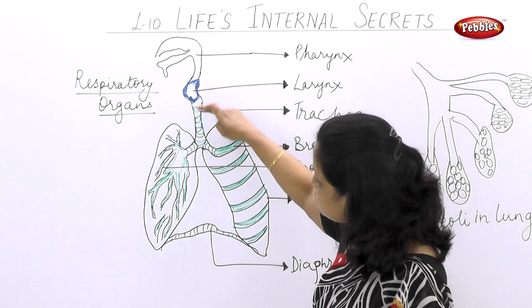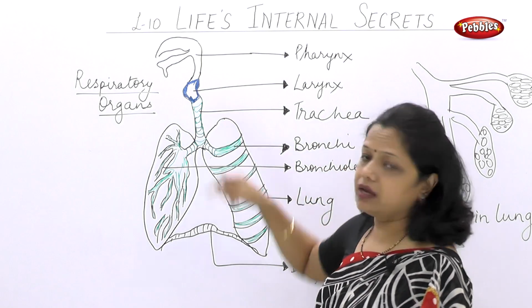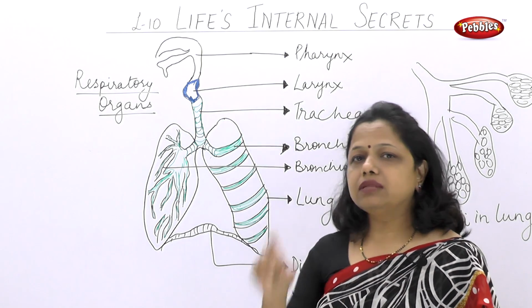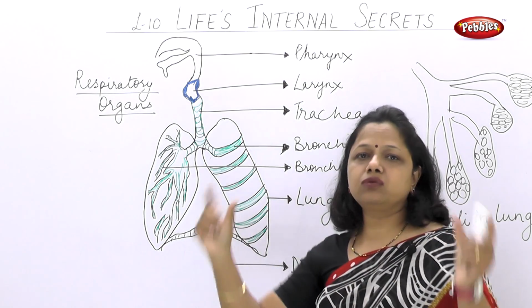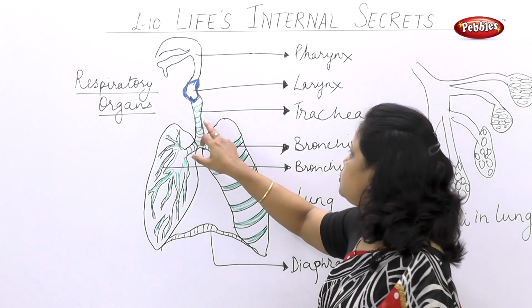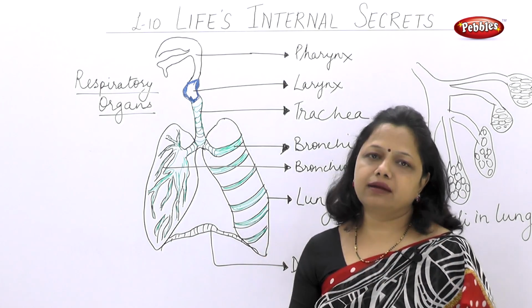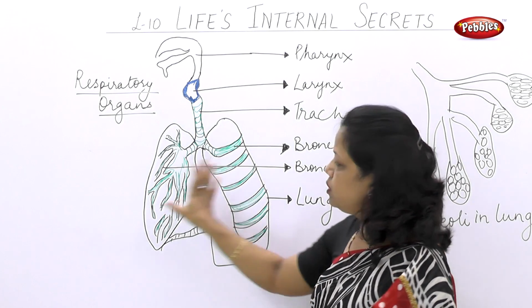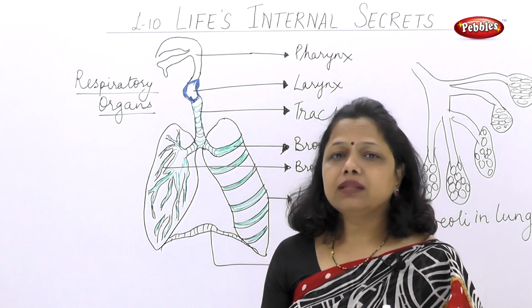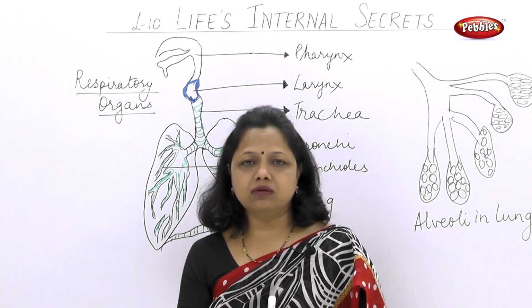Then it enters a tract which is called the trachea. It's a tubular structure. That tube is going to divide into two lungs, and this tube actually is the bronchi, which is going to divide into the left lung and the right lung. Now as I said, these two lungs, where are they present? They are present in the thorax region of your body.